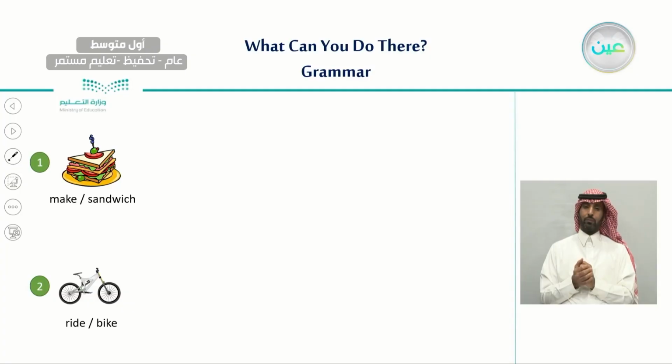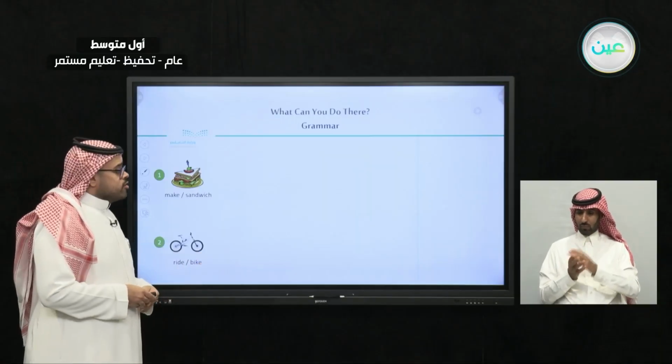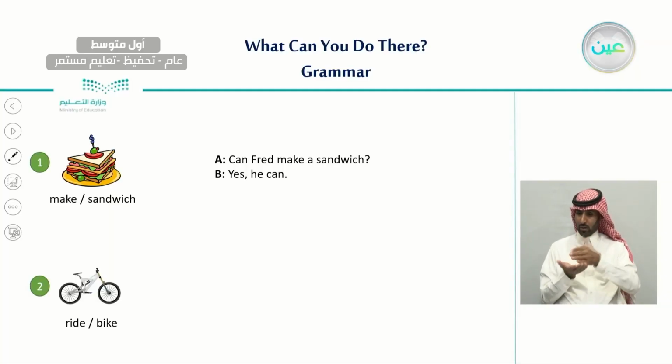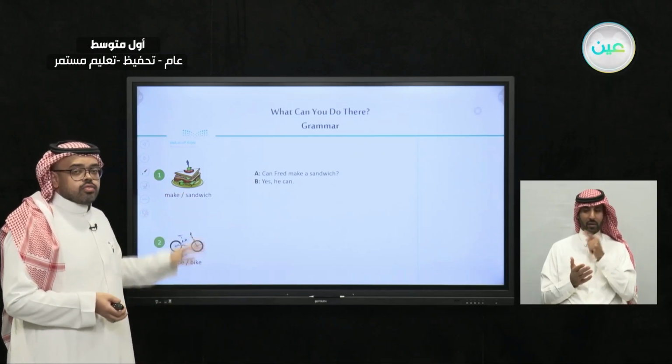The first one here I have the verb make and sandwich. And I want to say whether Fred can make a sandwich or not. So the question will be, can Fred make a sandwich? And the answer will be, yes, he can, because there is no X sign on the picture.